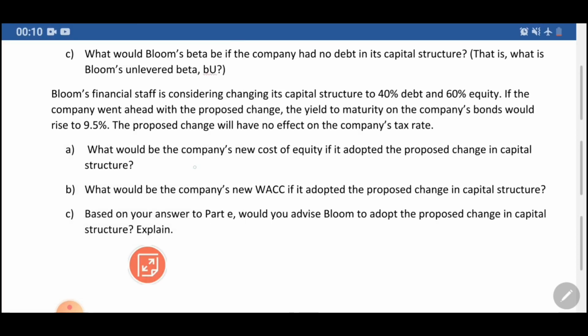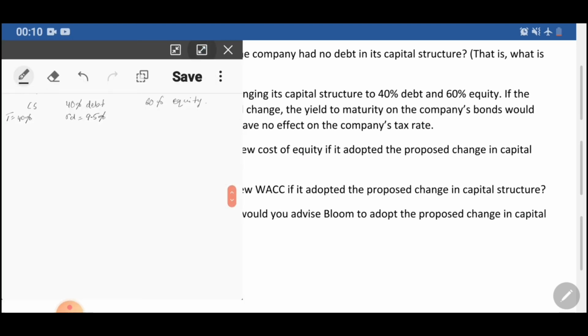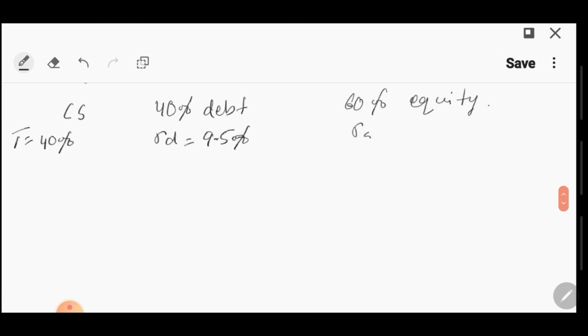Now, what would be the company's new cost of equity if it adopted the proposed change in capital structure? Okay, so you need to figure out that if this happens, what will be the new RS? आपको RD तो पता है new क्या होगा, but what will be RS? So for this, you can actually calculate first what will be the new beta at this level.